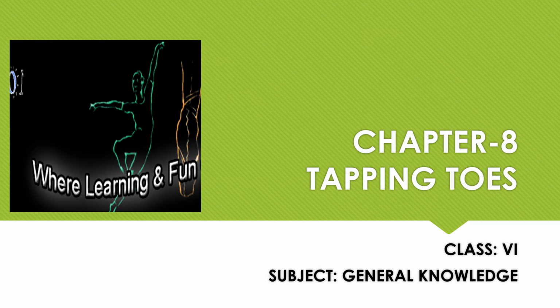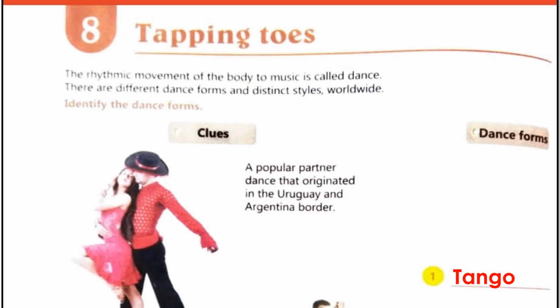Chapter 8, Tapping Toes. This chapter is about the different dance forms. Tapping toes, the rhythmic movement of the body to music is called dance. There are different dance forms and distinct styles worldwide. Identify the dance form. Some clues will be given here, so you have to guess the dance form.